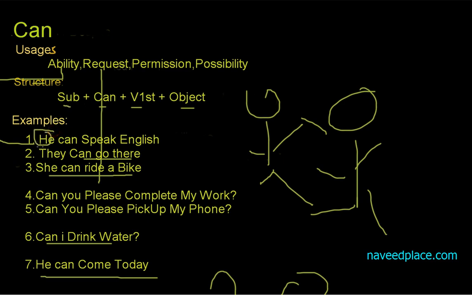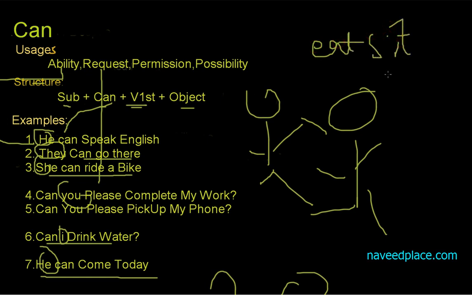Here we have the subjects they, she, you, I, he, definitely all of these are subjects. Then we definitely use can. Then we have the word first form. What is meant by verb? Verb means a word which is used to indicate an act. It's called verb. For example, if I say eat, sit, or learn, these words are indicating an act. So any word which defines an act is called verb.